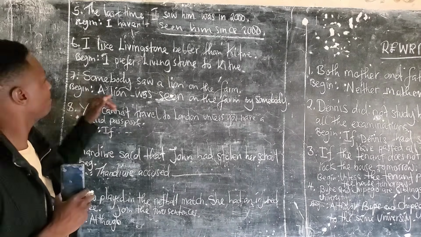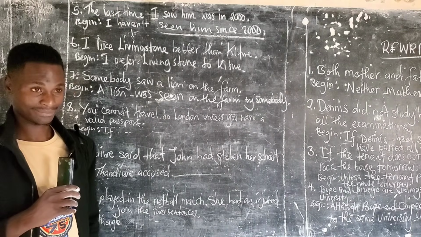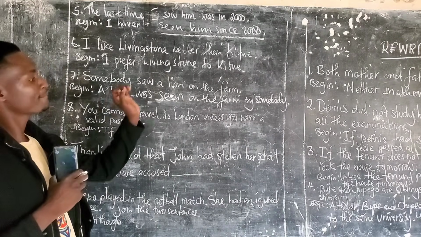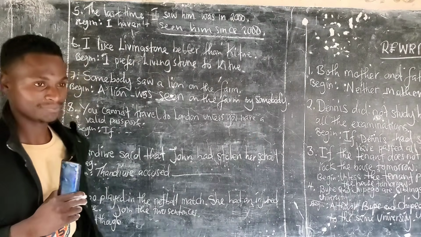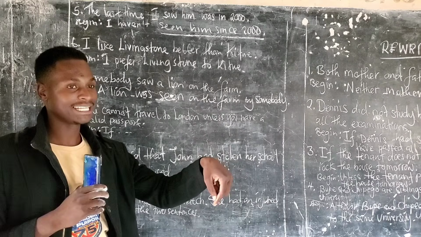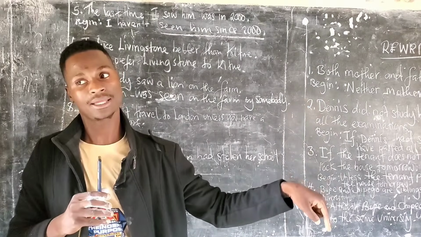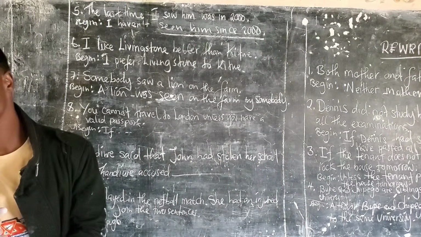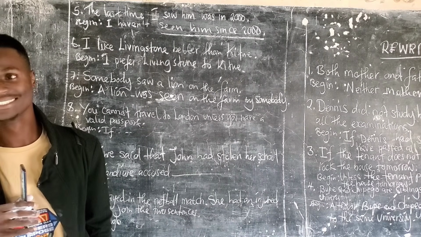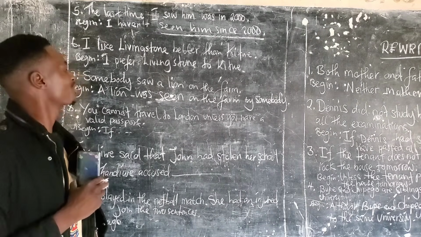Now, what if they say begin the farm? The farm was seen by the lion. Okay, begin on the farm. On the farm, somebody saw a lion. On the farm, somebody saw a lion. Begin saw a lion.